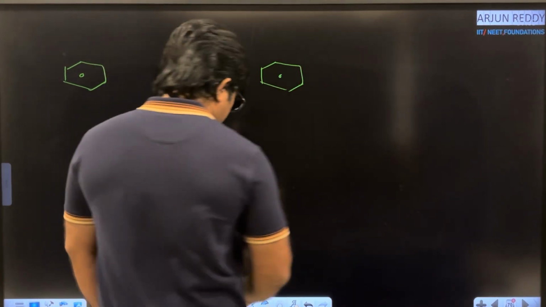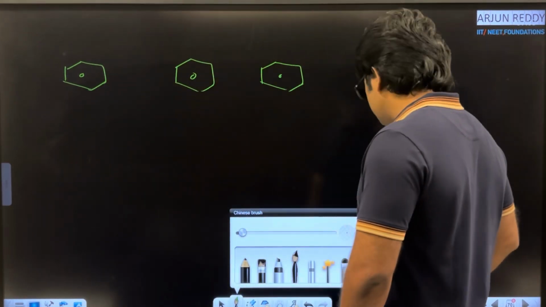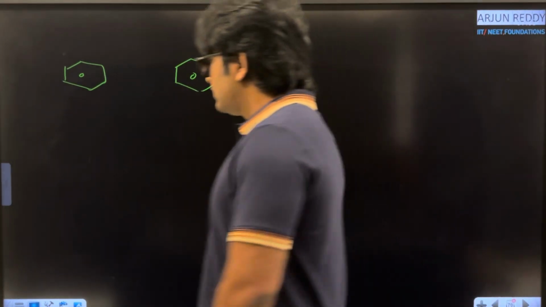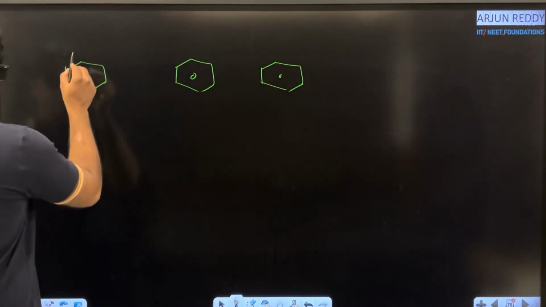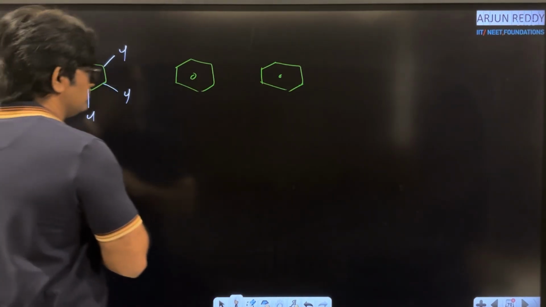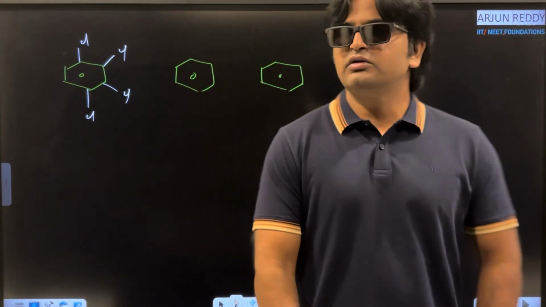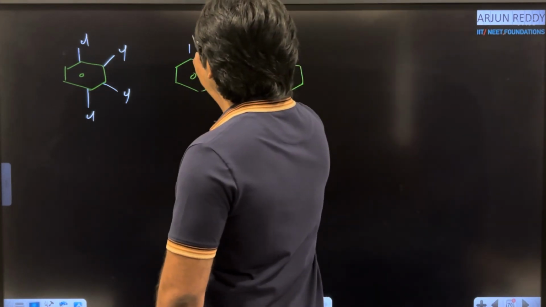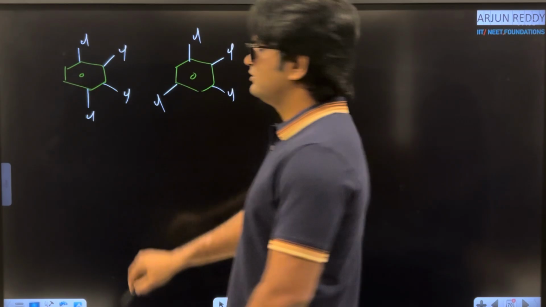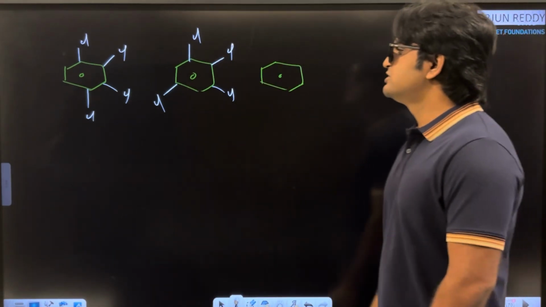There is no specific formula to calculate these positional isomers. You just try to find out by changing the position of atoms, like tetrachlorobenzene, chlorine, chlorine and chlorine. This is my first molecule. Second molecule, chlorine, chlorine, chlorine. I can arrange chlorine here. That is the second possible structure.